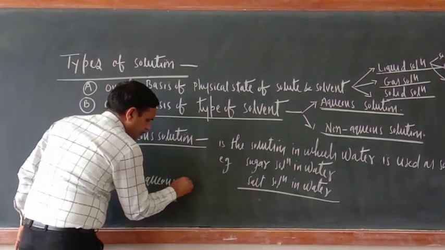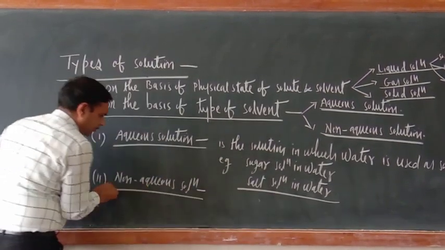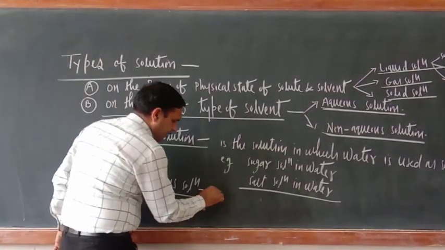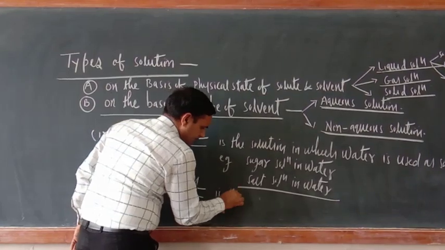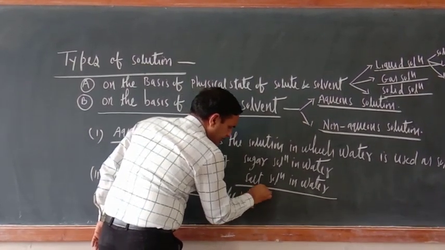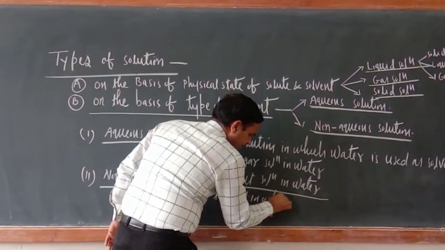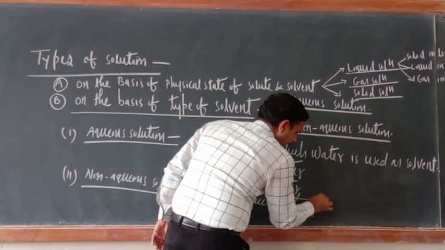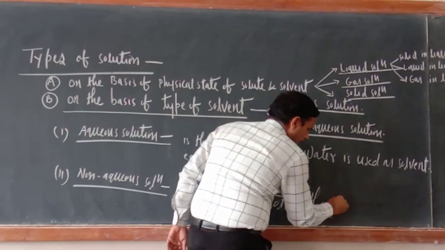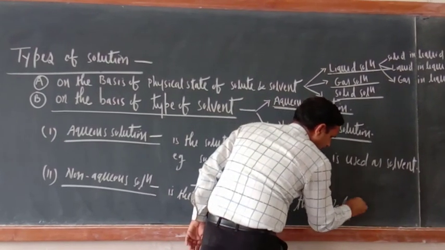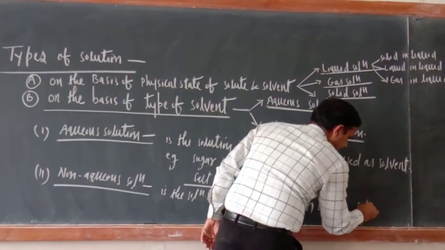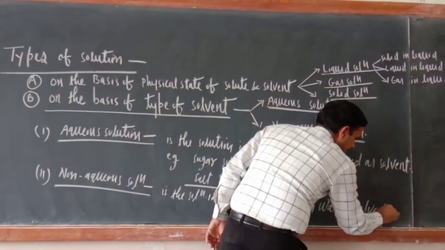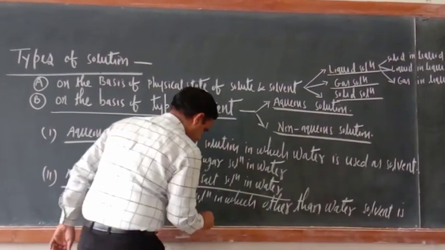Non-aqueous solution. What is non-aqueous solution? Is the solution in which other than water, solvent is used.